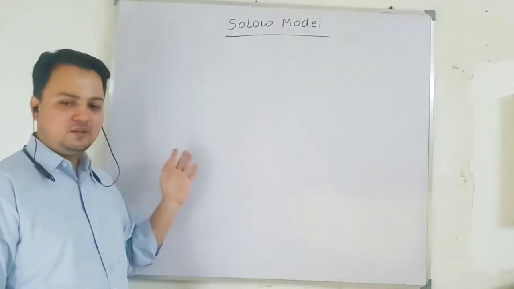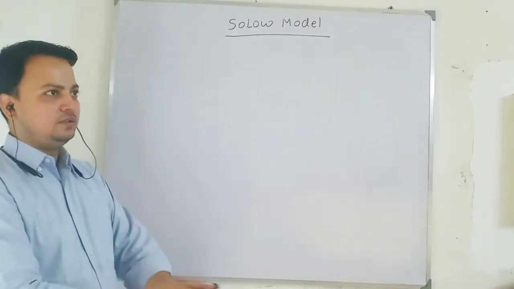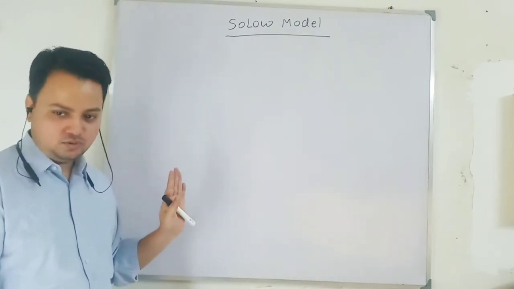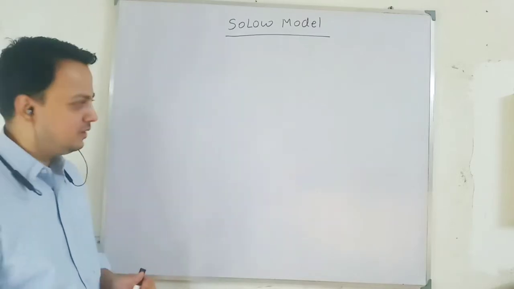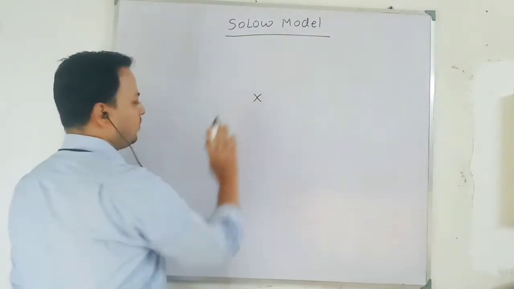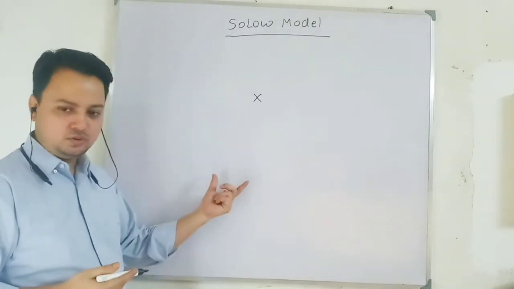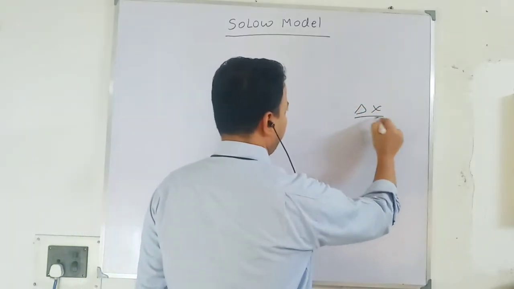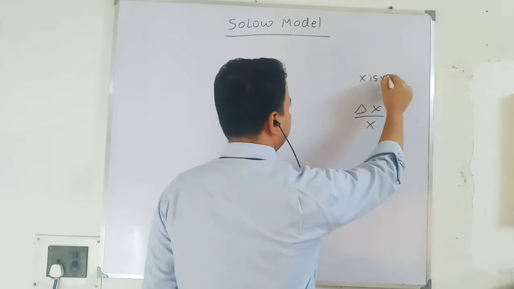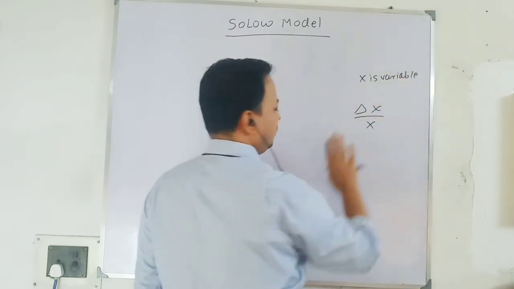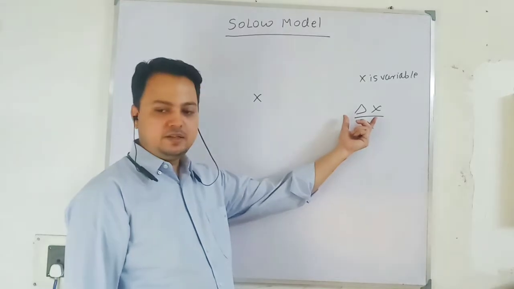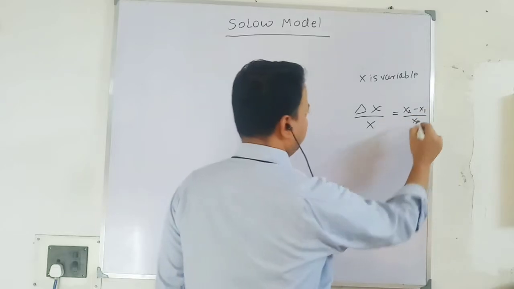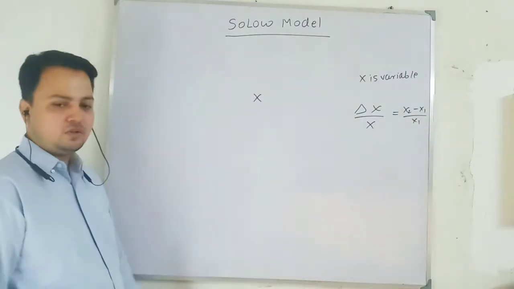So let me revise some basics about growth, how we define growth. Then I will be coming to what we want to do, or what we have done till now. If you have x variable, write down determining growth. How can we write the growth equation? In a discrete form, you write delta x over x. If x is a variable and you want to take out the growth of x, you take out change in x over x. What is change in x? x2 minus x1 over x1. This is how you take out growth.